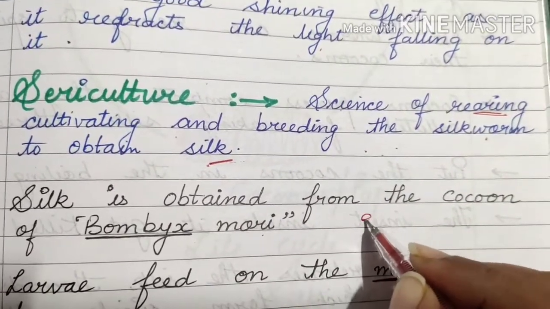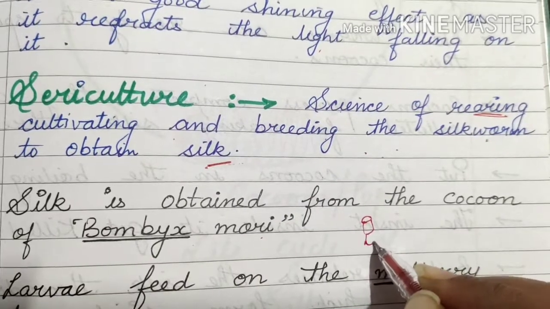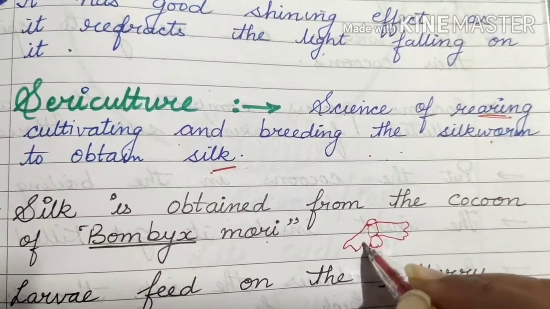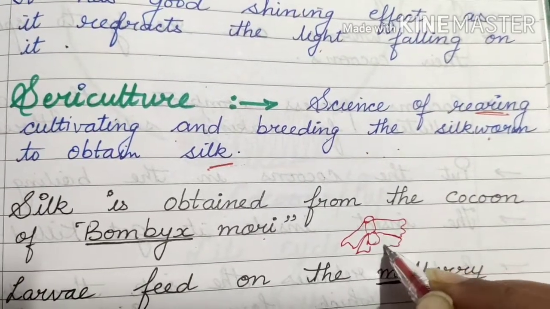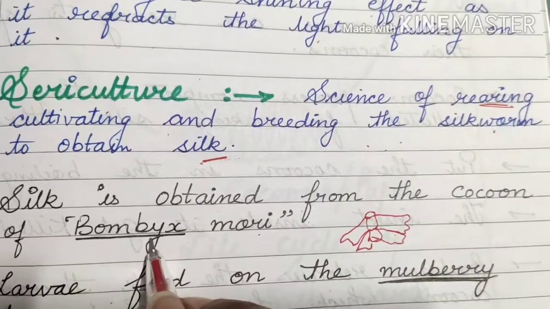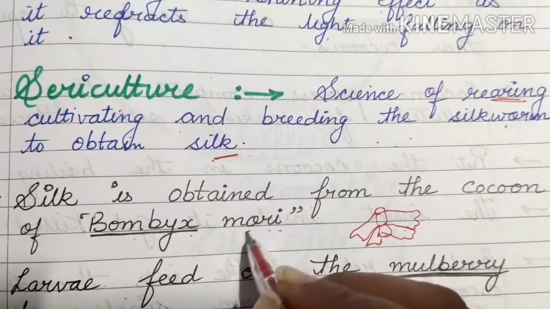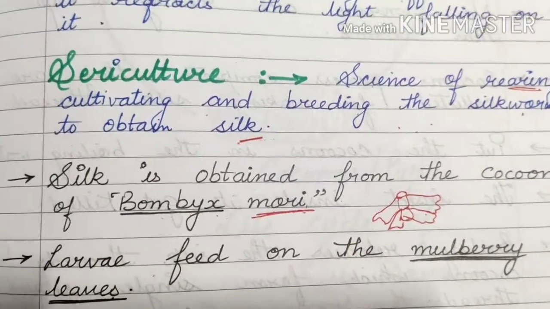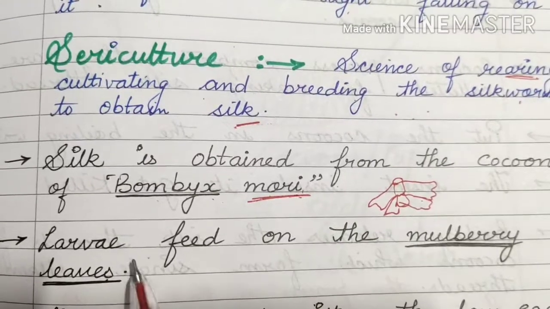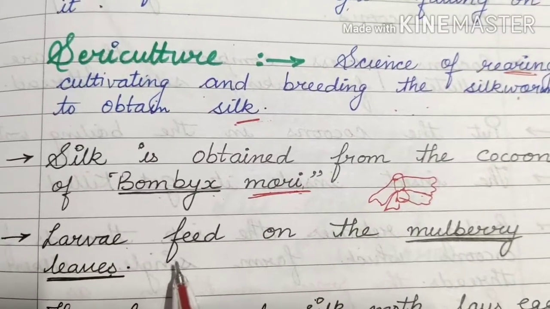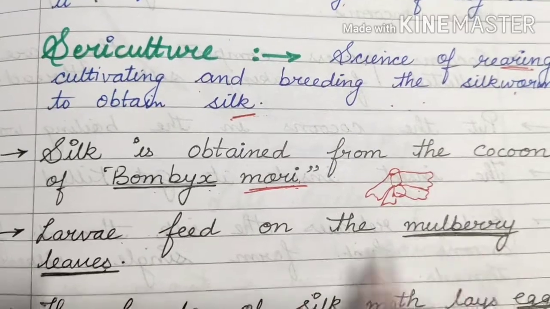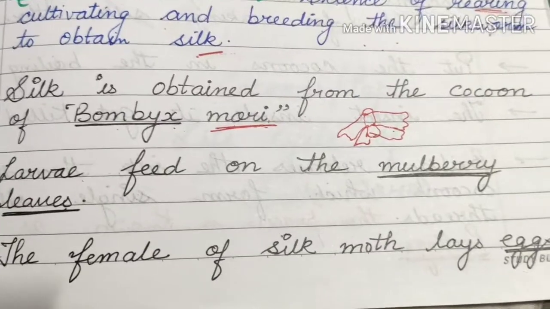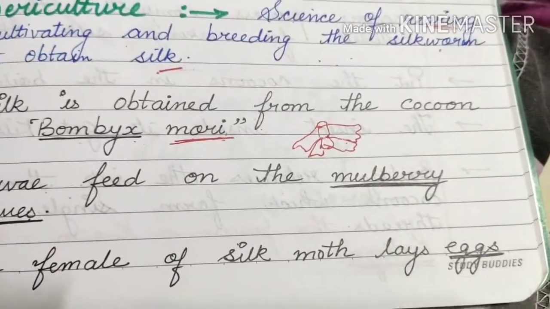Beta, one moth is here. There is a moth like this. Moth means it looks just like a butterfly, but it is a little bit different from the butterfly. It looks like that. Okay, so the name of the silkworm, that is Bombyx mori. Better learn this name. Okay, the name of the silkworm is Bombyx mori. Bombyx mori larva. Larva means what hatches when they lay the eggs. It feeds on mulberry leaves. The female of the silk moth lays eggs.